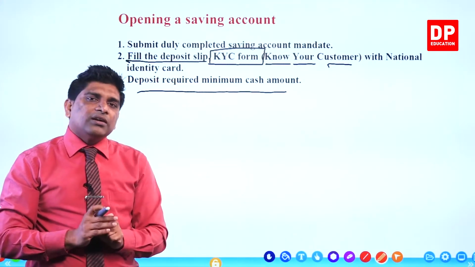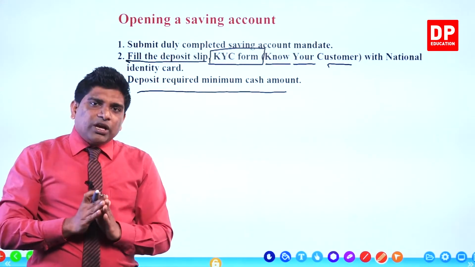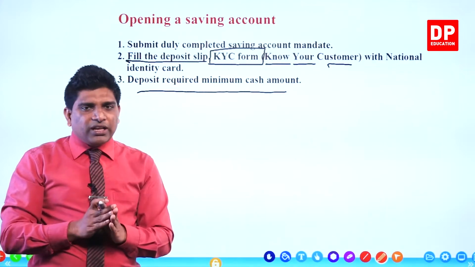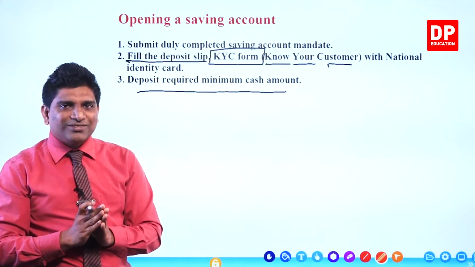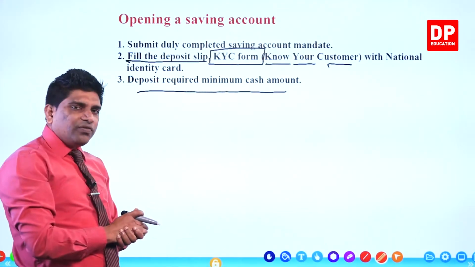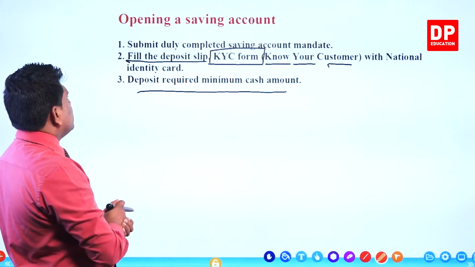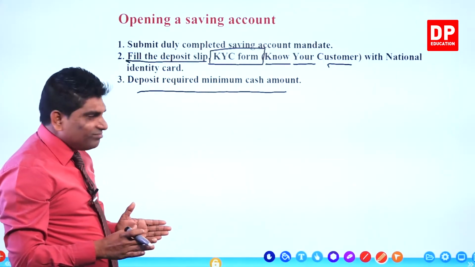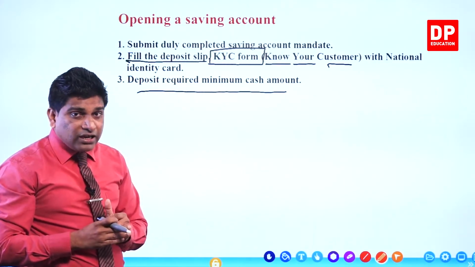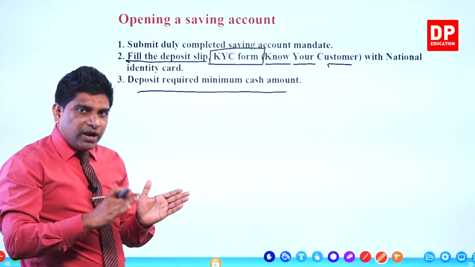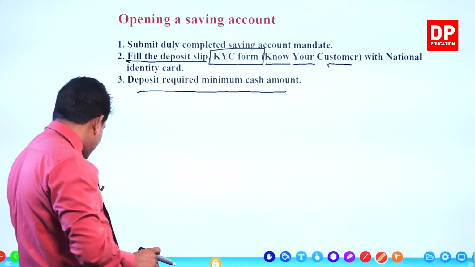Then they will open a savings account for you. After that, anytime you can go to the bank and deposit any amount of money in your account. If you want to withdraw money using the ATM card, you can withdraw money from that account, right? Then those are the steps of opening a savings account. Roughly you remember: submit your completed application form, then fill the deposit slip and KYC form with the national identity card, then deposit a minimum amount of money to your account. Then your savings account is already open, right?